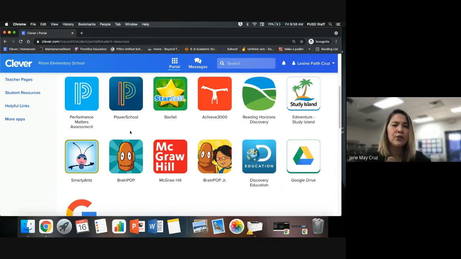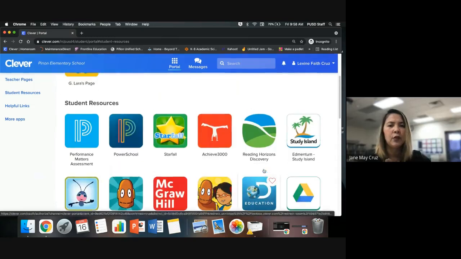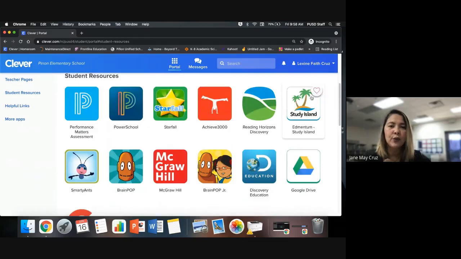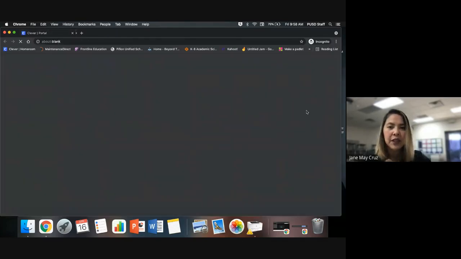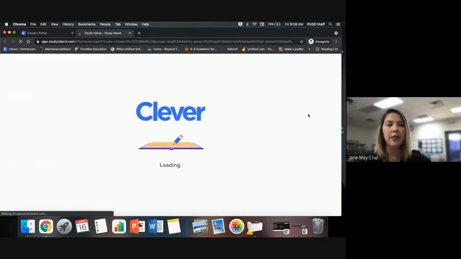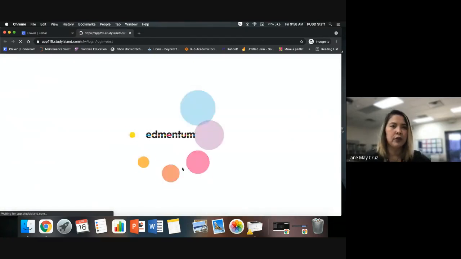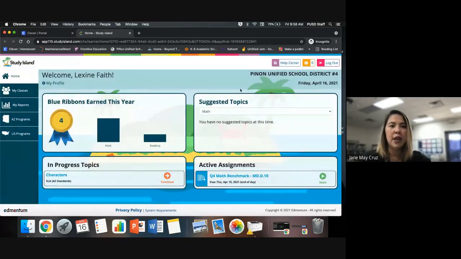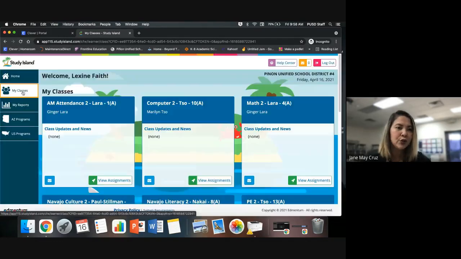So let's try to use one of the materials that we use here in the elementary. So we use Study Island. So I will be clicking Study Island and then it will take me to the portal. So again, the first time you log into Study Island, it will ask you for the username and password. And then let's go to the different subjects. So as you can see, Lexine already earned something. So you can choose my classes. This means, for example, Mrs.